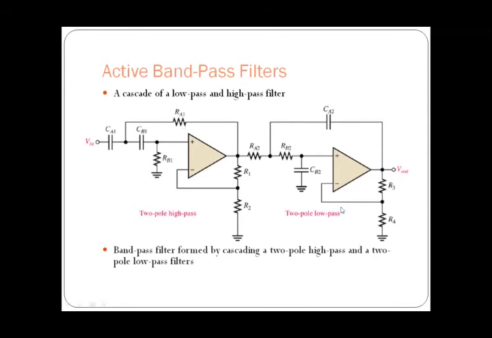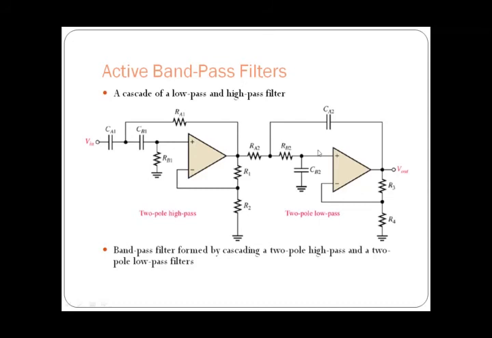Then if you observe the second op amp circuit, we give the input to a resistor and take the output across a capacitor, and here also it has two poles. So input is given through a resistor and output is taken across a capacitor. Then it is a two-pole low pass filter. So if we cascade a high pass filter and a low pass filter, then we can build a band pass filter.